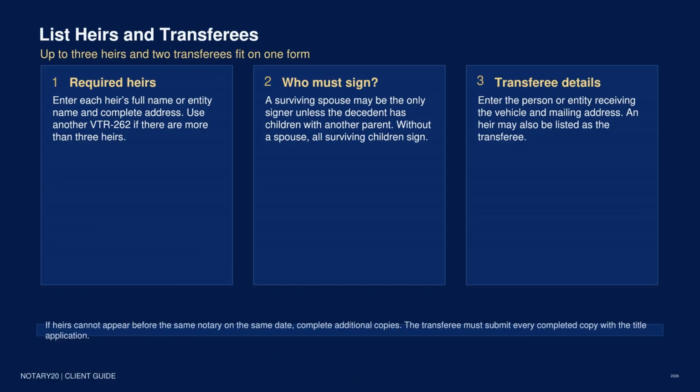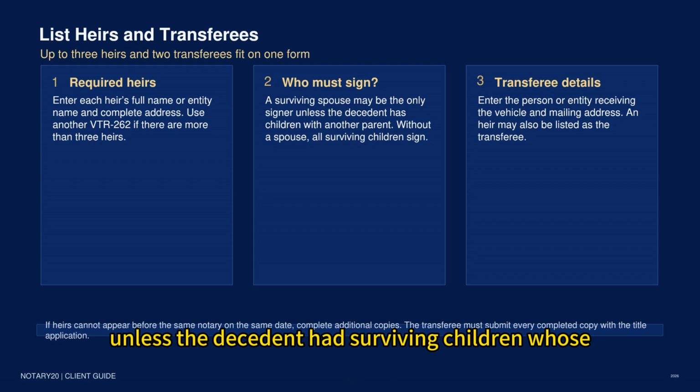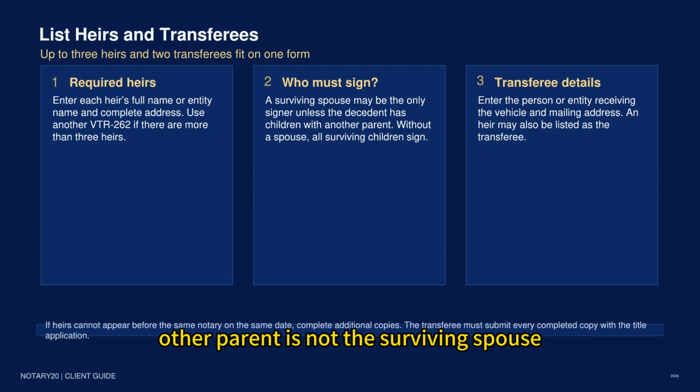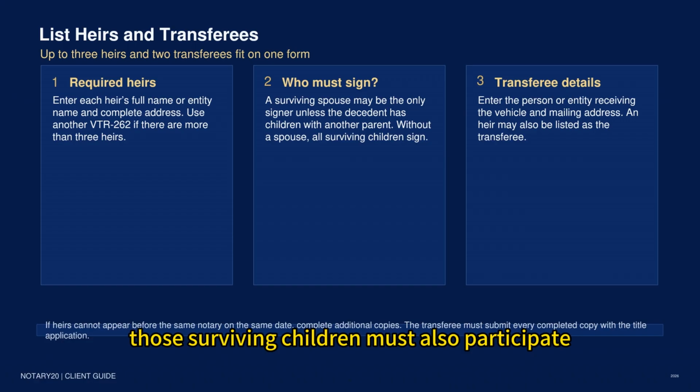For each heir, enter the full first, middle, and last name, any suffix, and a complete address with city, state, and zip code. The official information provides general signing rules. If one heir is a surviving spouse, that spouse may be the only heir required to complete the form, unless the decedent had surviving children whose other parent is not the surviving spouse. In that case, those surviving children must also participate.